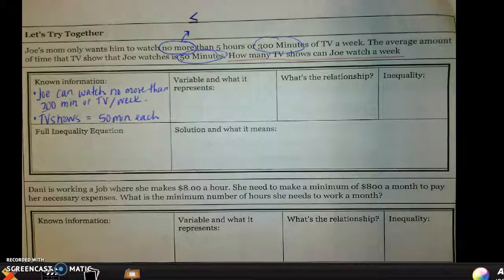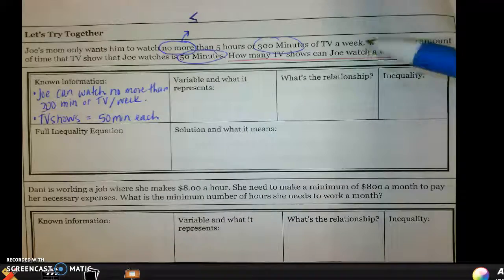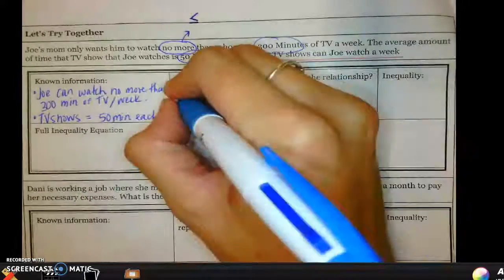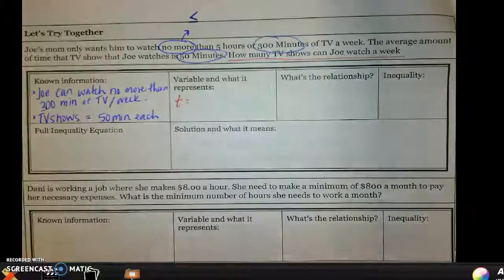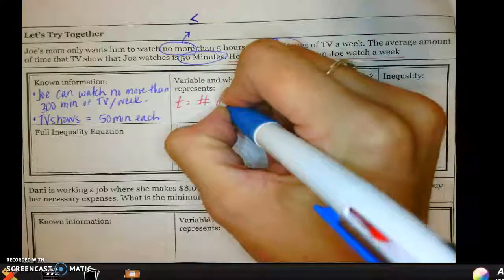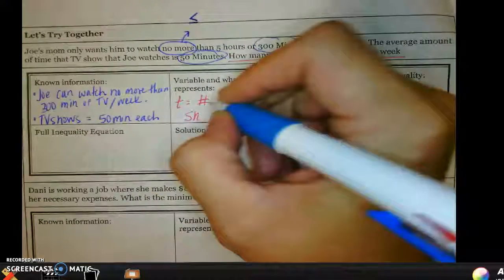Now I need to pick out my variable. That's when I'm going to look back at what I'm solving for. What I'm solving for is how many TV shows can Joe watch a week? So that's what my variable is going to represent. I'll put a T for TV as my variable. Again, you could pick any letter that you want to. Most people just choose X. You could use T. You can use whatever you want. T equals the number of TV shows watched.